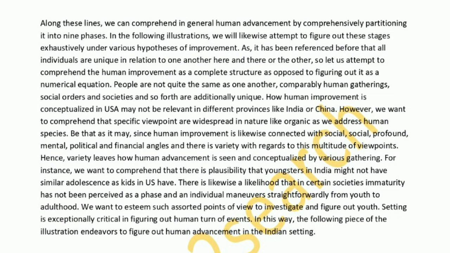For instance, we want to understand that there is a possibility that children in India may not have the same adolescence as children in the US have. There is also a possibility that in certain societies adolescence has not been recognized as a phase and a person moves directly from childhood to adulthood. We want to value such diverse points of view to explore and understand adolescence. Context is extremely critical in understanding human development. Therefore, the next part of the lesson attempts to understand human development in the Indian context.